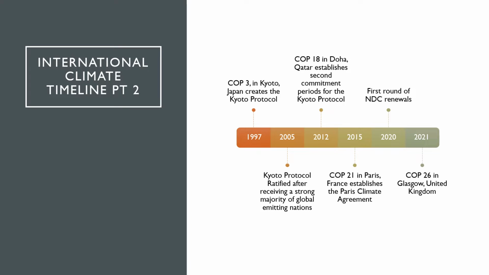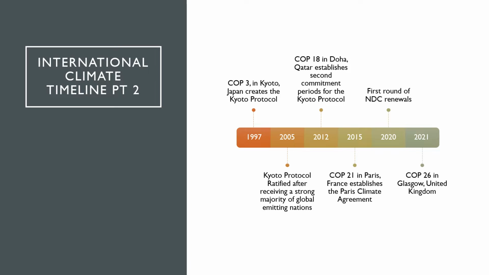In 2012, during COP18 in Doha, Qatar, the second commitment period for the Kyoto Protocol was enacted and drafted. The Kyoto Protocol as an agreement was a messy document to begin with, and its second commitment period was no different. A lot of nations fell short of their climate goals. However, it set a standard and framework for 2015 during COP21 in Paris, France, when the Paris Climate Agreement was